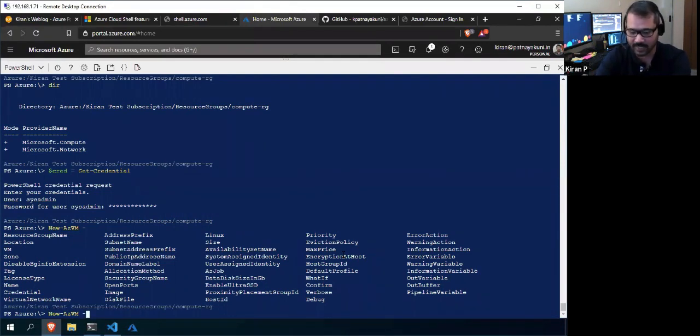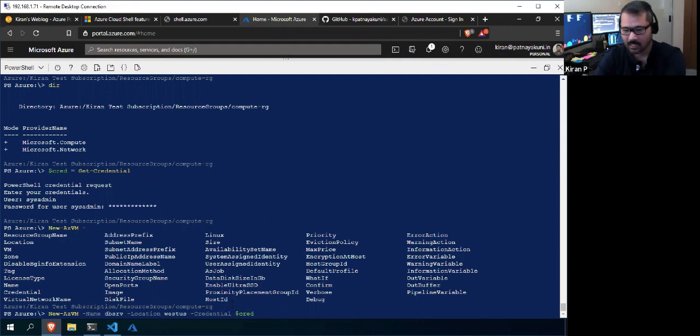Now I will take the name. Remember that we are in the compute RG, so I want to create a DB server. I will not provide the resource group name, because I'm already in the compute-rg resource group, so it will use that one itself. The location is mandatory; I'll take West US, and the credentials.